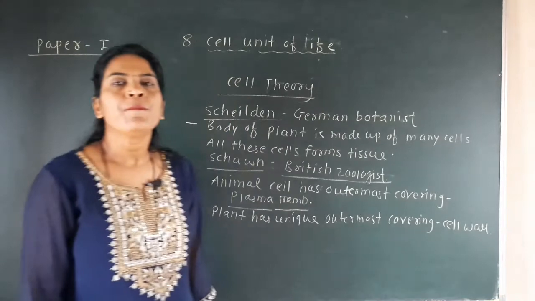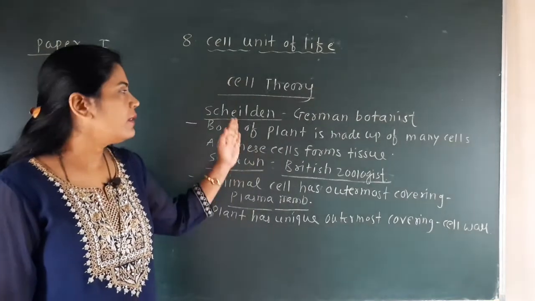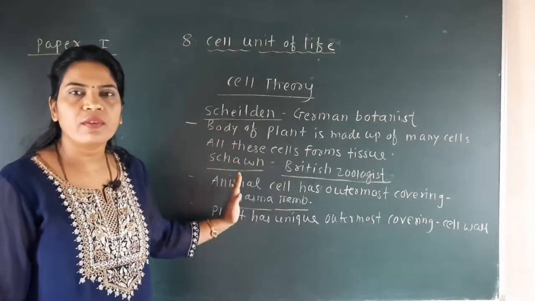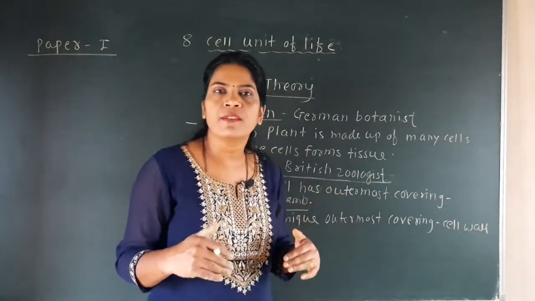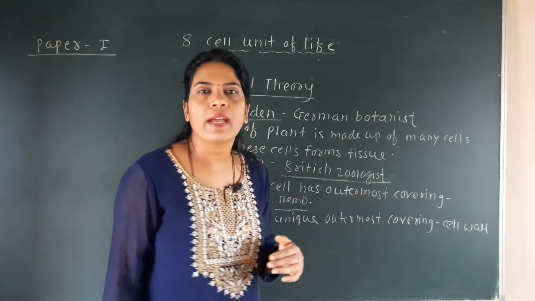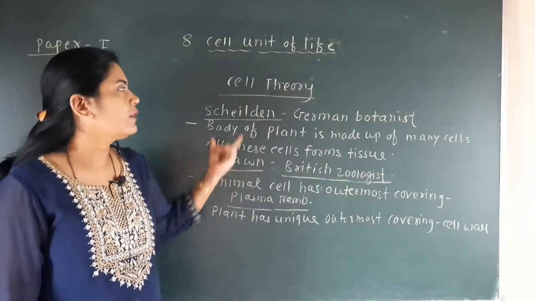So we have seen the statement of Schleiden and the statement of Schwann, and by these statements together, Schleiden and Schwann put forth the theory called the cell theory.